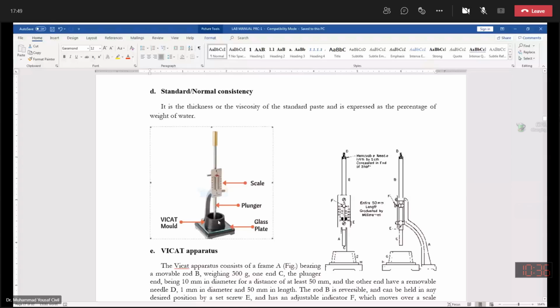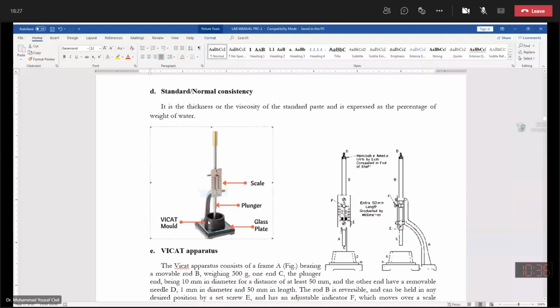You will prepare the paste and place it inside this mold. You will release this plunger to fall freely. Is everything okay? Yes, sir. Okay. So you release this plunger, it falls freely, and it penetrates into the cement paste.